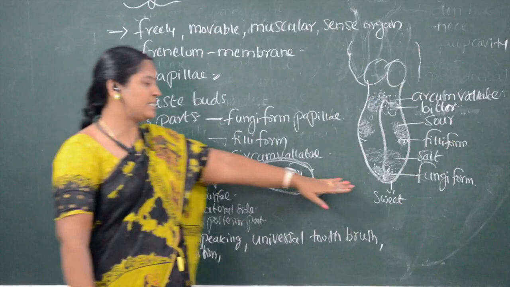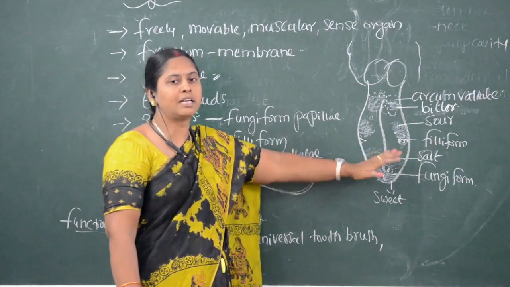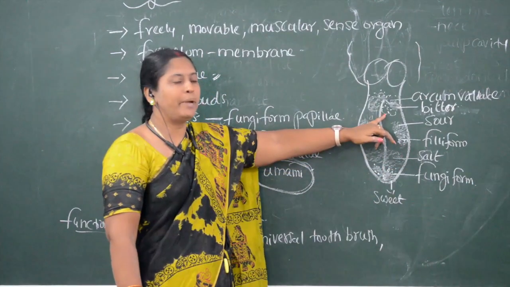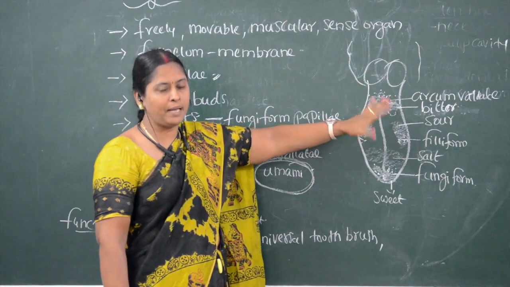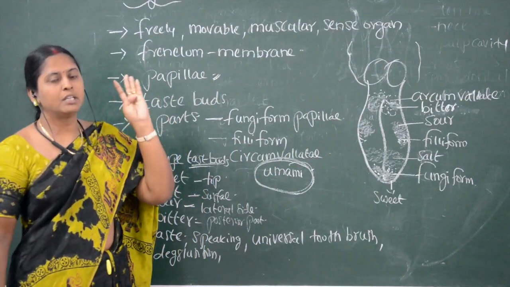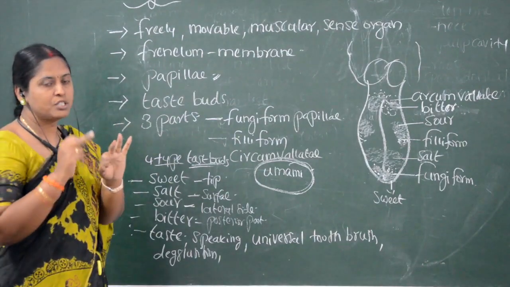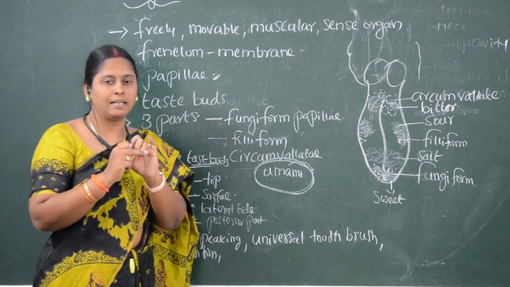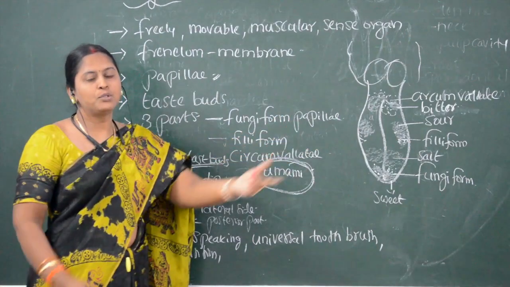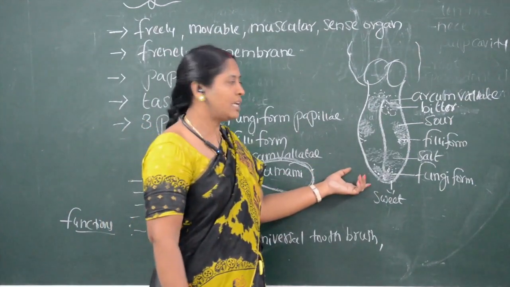Fungiform papillae are present at the anterior tip of the tongue. Above this, on either lateral side, we can see filiform. The posterior part of the tongue bears the circumvallate papillae. Also, the tongue consists of four kinds of taste buds: sweet, salt, sour, and bitter. These are the four tastes the tongue can identify. These taste buds are present in different locations on the surface of the tongue.